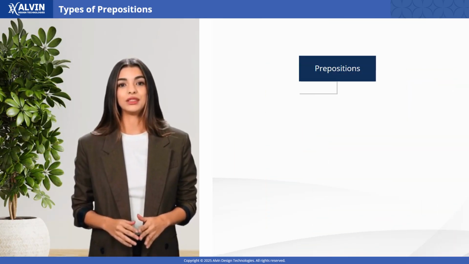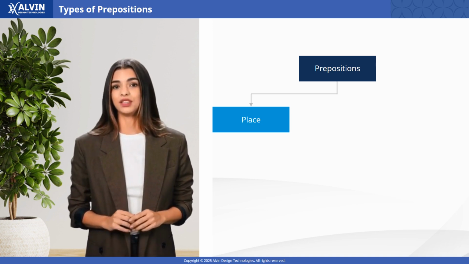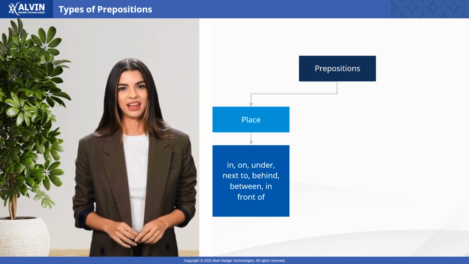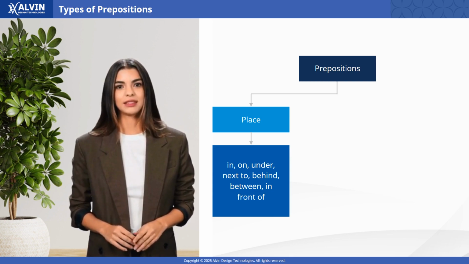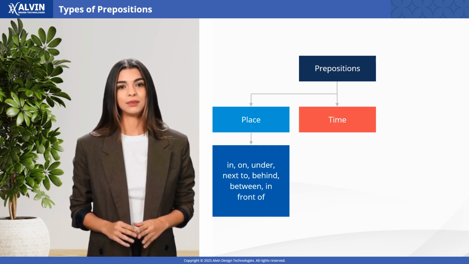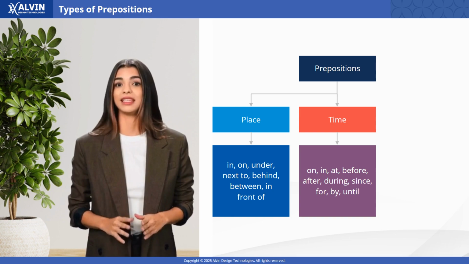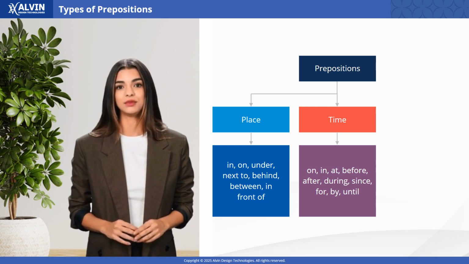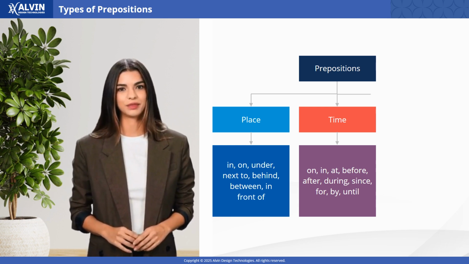Types of prepositions. Prepositions of place tell us where something is. They are in, on, under, next to, behind, between, and in front of. Prepositions of time tell us when something happens. They are on, in, at, before, after, during, since, for, by, and until.